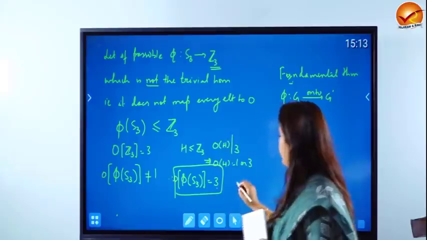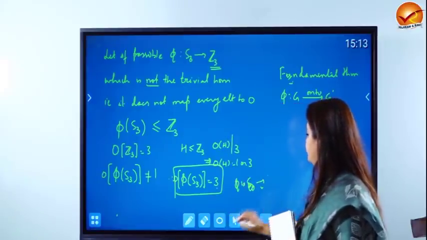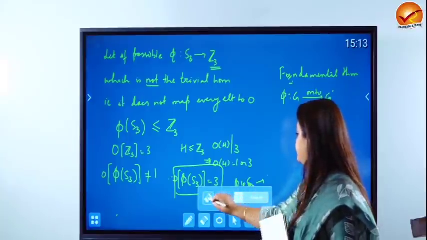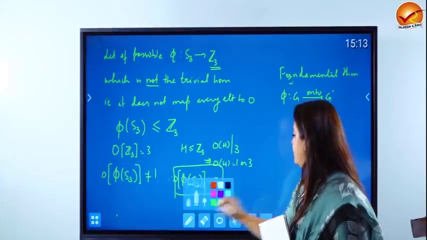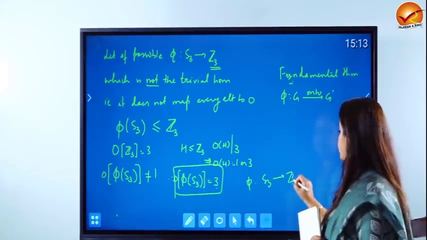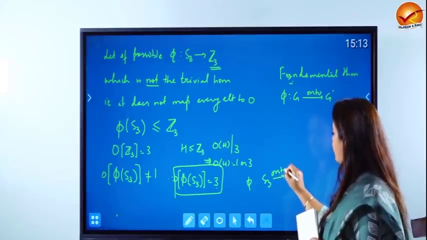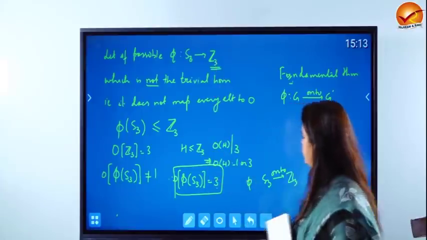These two together imply that phi from S3 to Z3 is going to be an onto map, because this has 3 elements and order of Z3 is also 3.